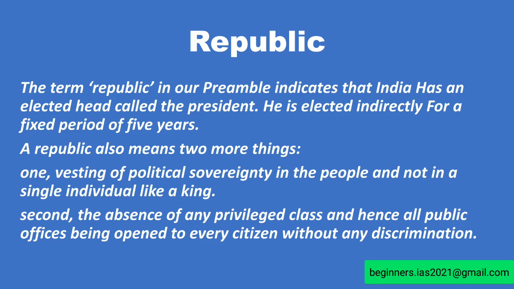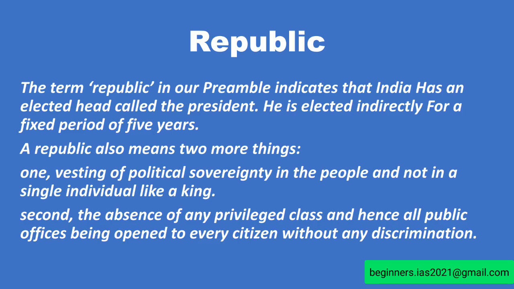In a republic, the head of the state is always elected directly or indirectly for a fixed period. Take an example, that is USA. And also the term republic in our preamble indicates that India has an elected head called the president. He is elected indirectly for a fixed period of 5 years.